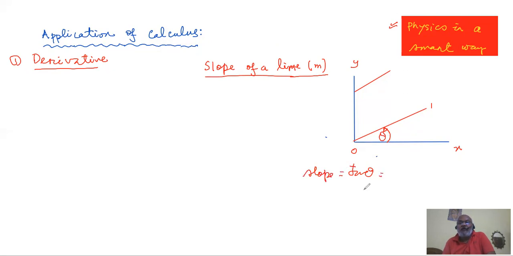And usually we may be bored by writing tan theta, tan theta every time. That is denoted by a letter, that is m. So somewhere in the context of calculus or coordinate geometry, we see the word m, immediately slope must be coming to our mind. Now, you should not ask me now, why tan theta, why not sin theta, why cos theta?